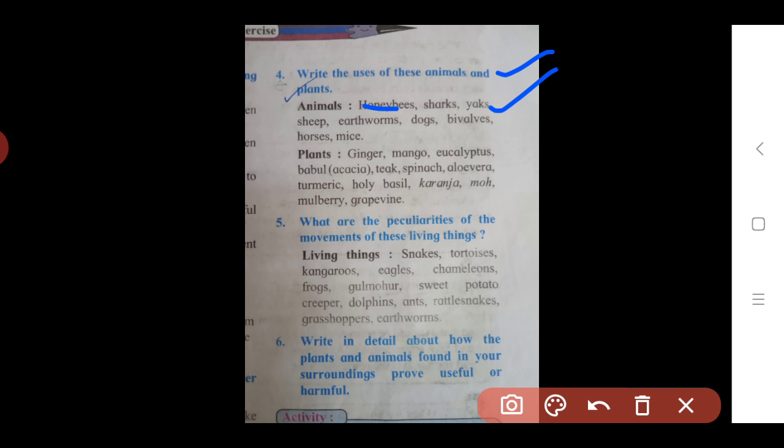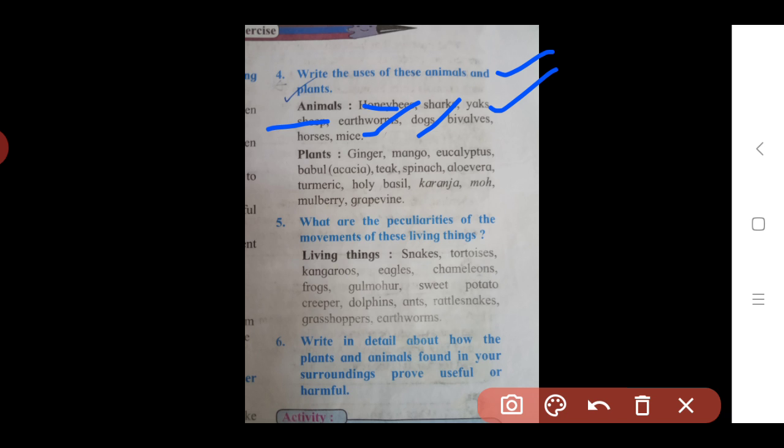Then the next animal is the sheep. From the sheep we get meat, milk and wool. The next one is the earthworm. Earthworms make the soil aerated and fertile. In this way earthworms are useful. The next one is the dog. How are dogs useful? Dogs guard houses and also herds of sheep, protecting them from other wild animals. They are also kept for entertainment.